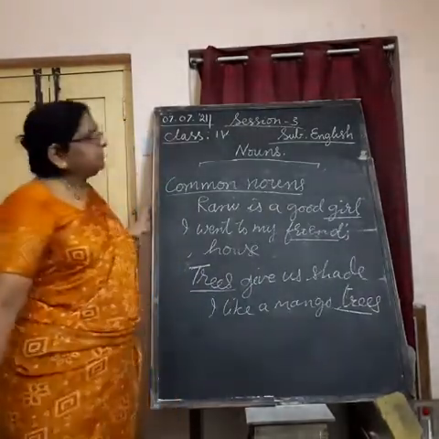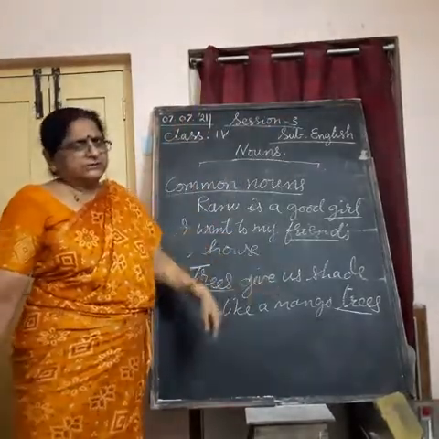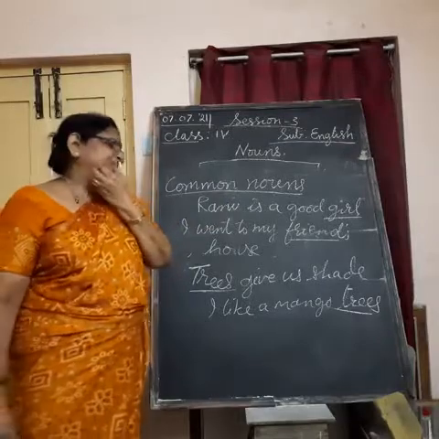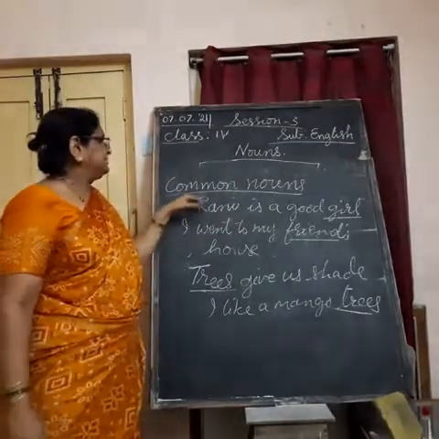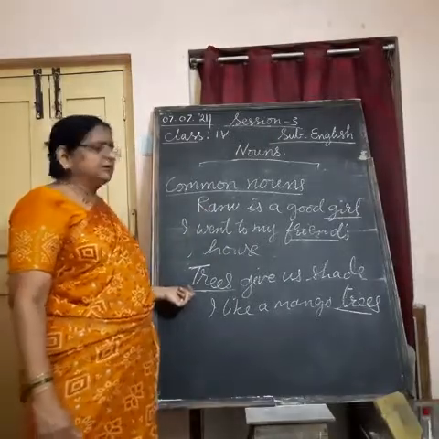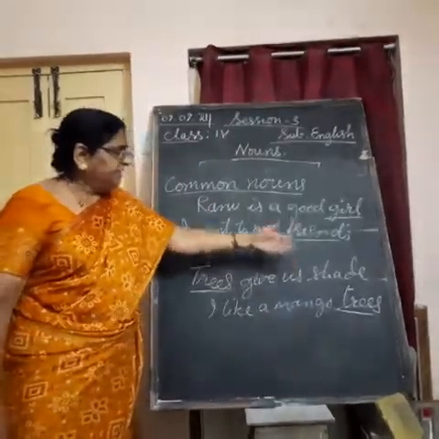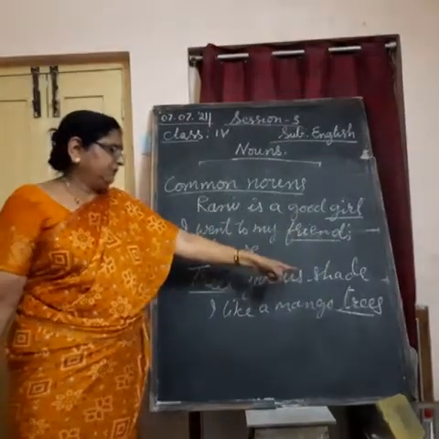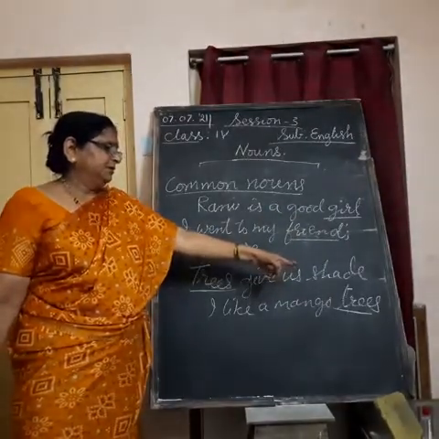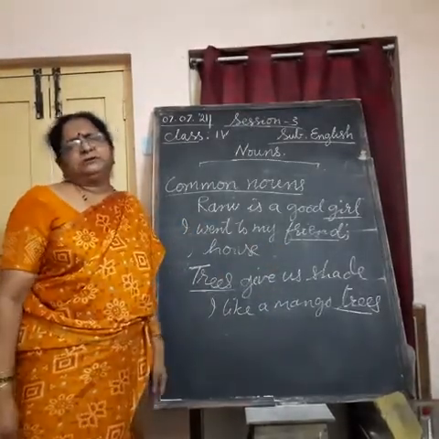Whereas for proper noun, whether they come in the beginning, in the end or in the middle of the sentence, we must use capital letter for them. It is not in the case of common nouns. Common nouns only if we get in the beginning of the sentence we use capital. If you get it at the middle or even at the end of the sentence, we need not use capital letters.